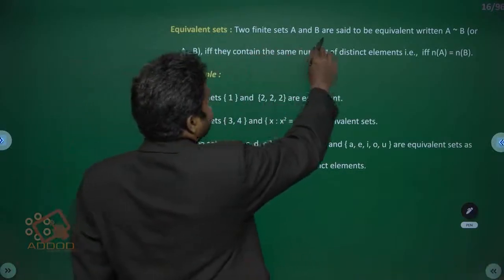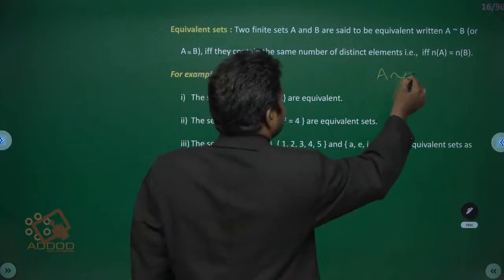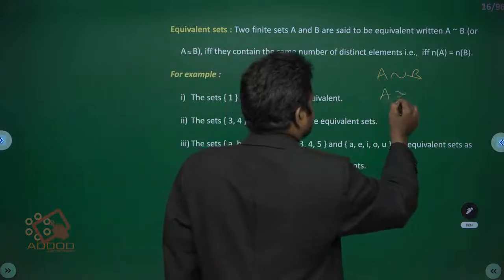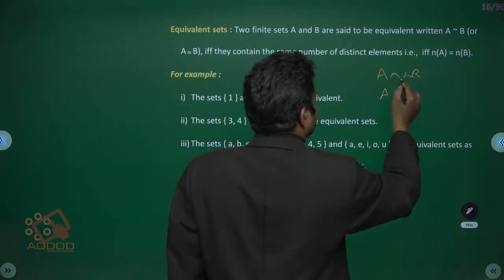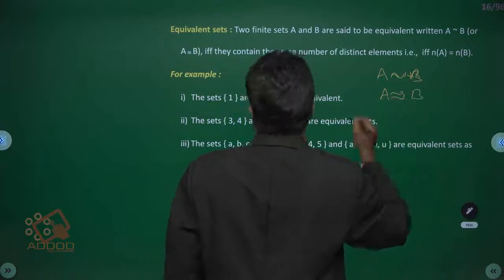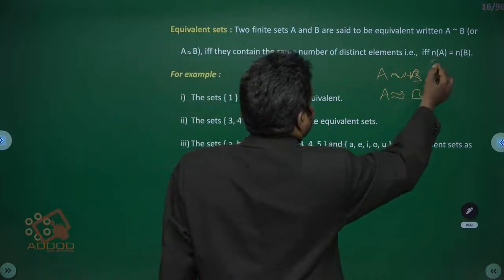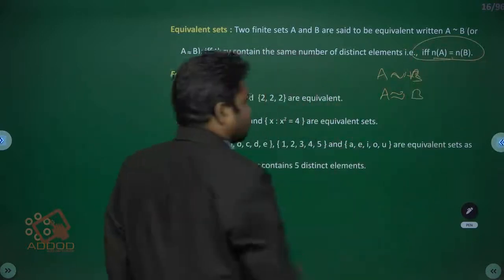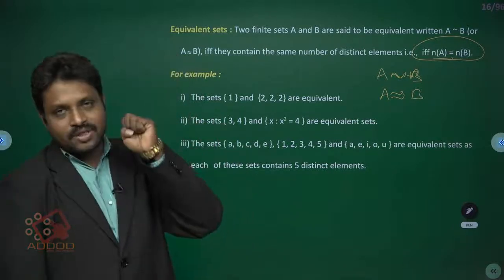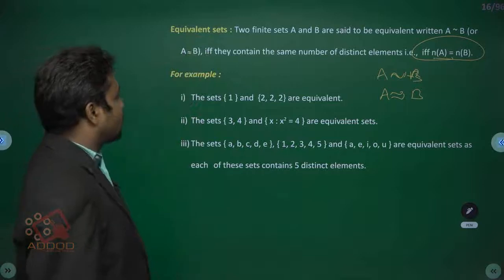Equivalent sets. Two finite sets A and B are said to be equivalent, written A ~ B, if they contain the same number of distinct elements, that is, if and only if n(A) = n(B). Means if the number of elements in A is equal to the number of elements in B, then the sets are called equivalent sets.